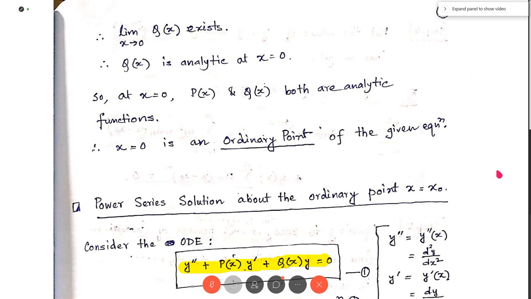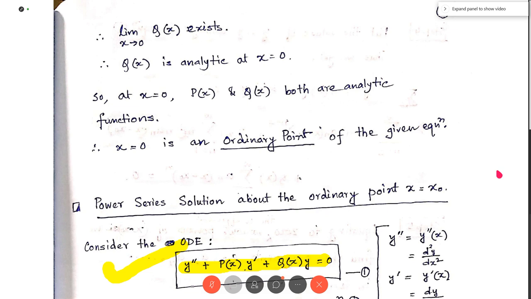But see that the given differential equation is of order 2. We know that the number of arbitrary constants in the solution of a differential equation is equal to the order of the differential equation. I again repeat, the number of arbitrary constants in the solution of a differential equation is equal to its order.